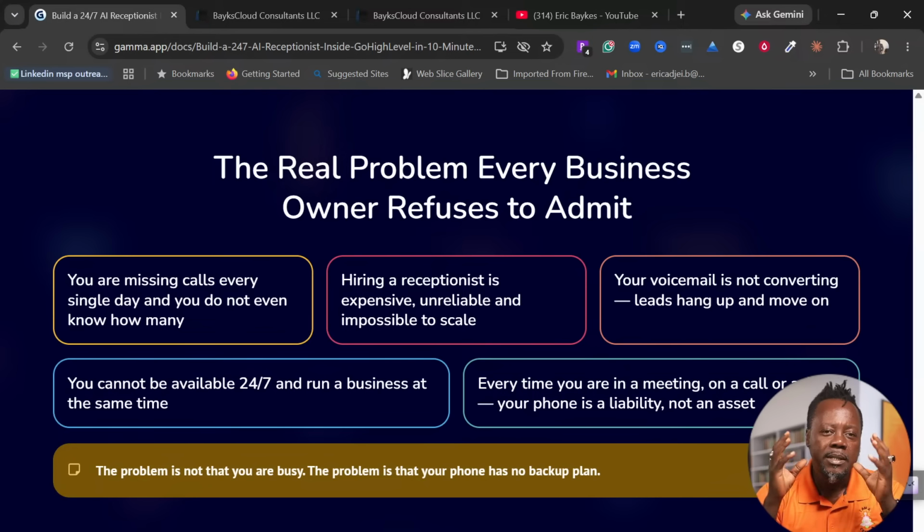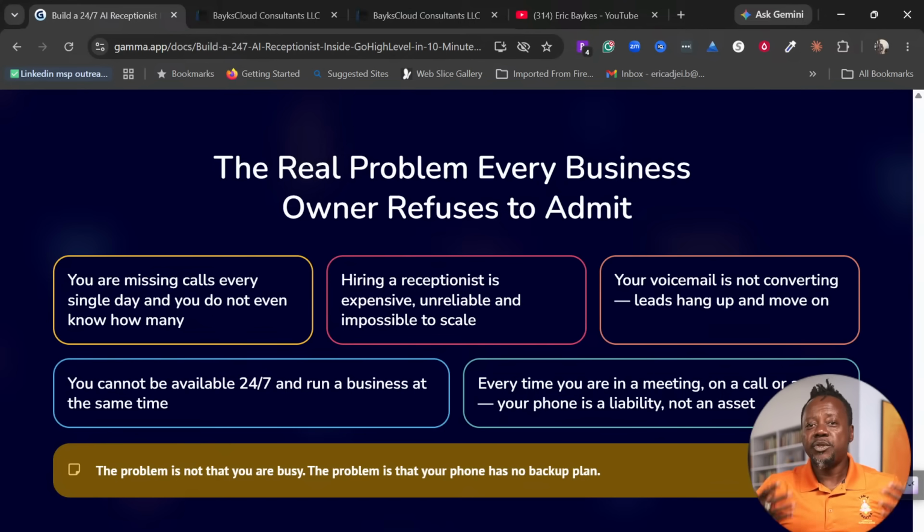Now, guess what? The dentist that didn't have the 24/7 AI receptionist is not going to get this particular client or this particular lead, right? But someone who has this AI agent in their business will be able to answer the phone call, have a conversation with this lead, and then schedule them for an appointment for the next day or for the next 2 days.